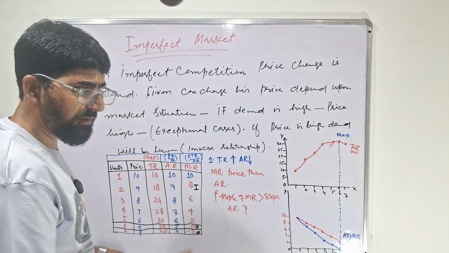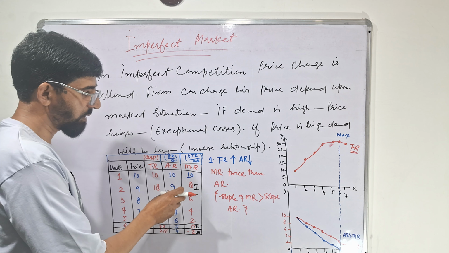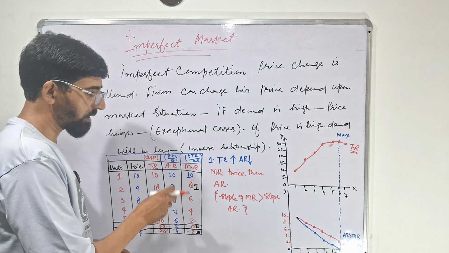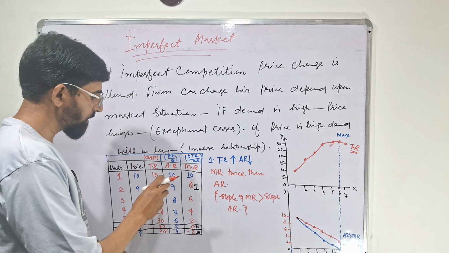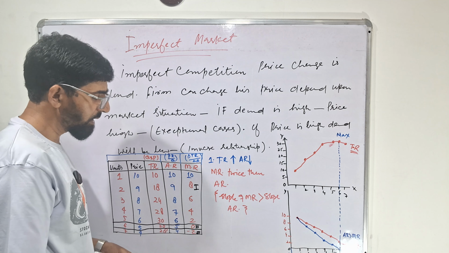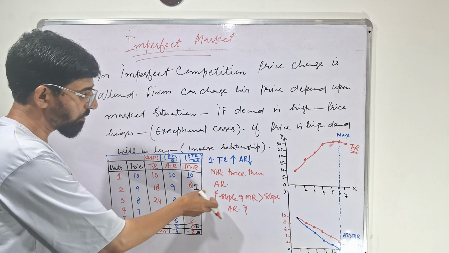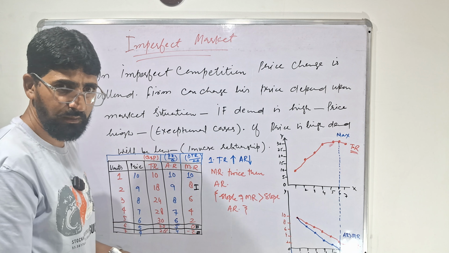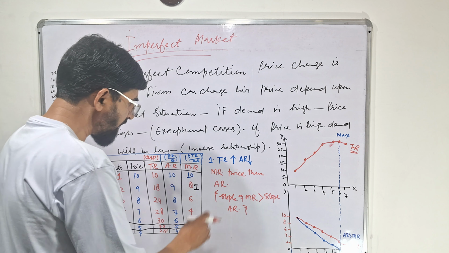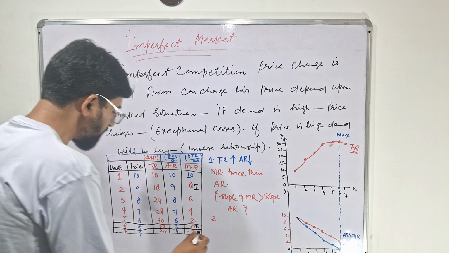In every concept related to average cost, marginal cost, average revenue and marginal revenue, it will be the same. The marginal cost slope will be twice that of the average cost curve, as is showing here.